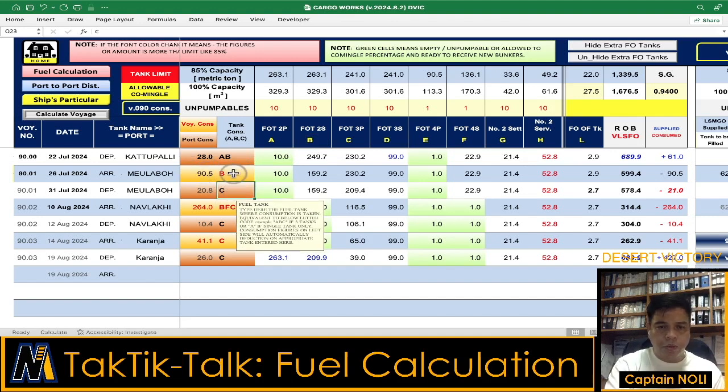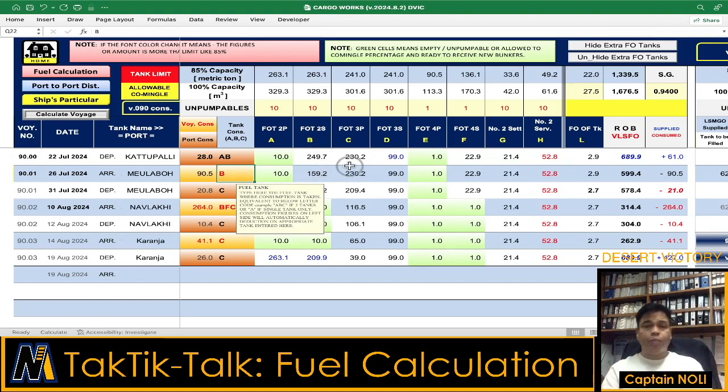The voyage consumption is 9.5 tons from Katupali to Mayolabu, and then we'll consume that figure in Bravo tank, or FO tank number 2 starboard. So you will notice that the previous ROB on fuel tank number 2 starboard is 249.7, less 90.5. It was deducted, so the result is 159.2.